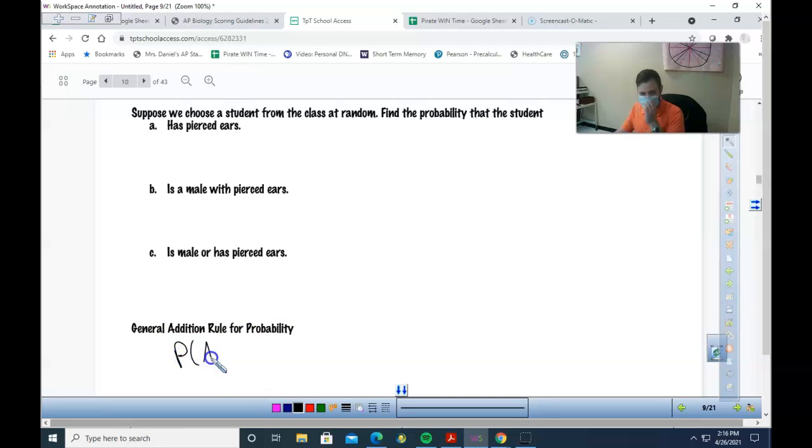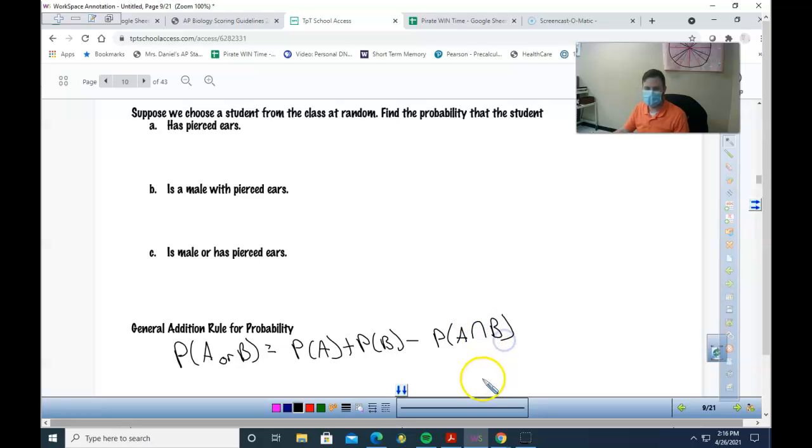So, again, I alluded to this at some time. If I'm finding the probability of A or B and they're not mutually exclusive, my formula changes, doesn't it? That's the probability of A plus the probability of B minus the overlap, right? The probability of A and B. Actually write that symbol. Okay? So now that you know that, I want you guys to try A through C.